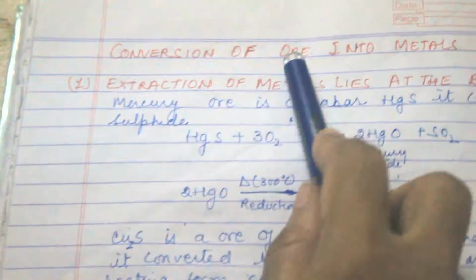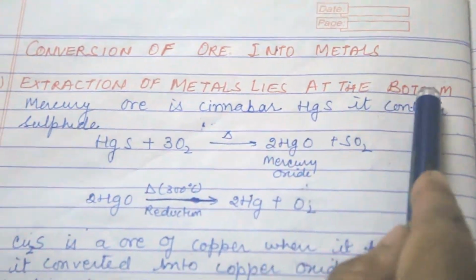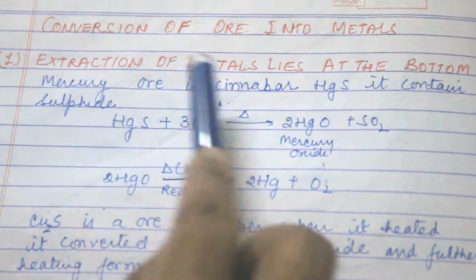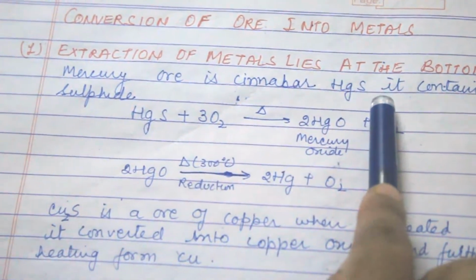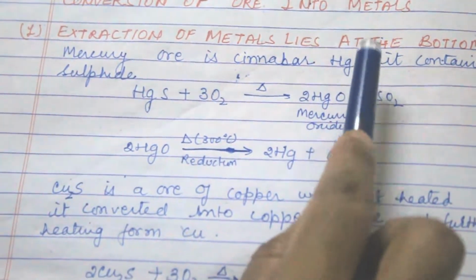Now, conversion of ore into metal. First point is extraction of metal that lies at the bottom. Mercury ore is cinnabar. The ore of mercury is known as cinnabar, and the formula is HgS. It contains sulfide. It contains S as a sulfide.